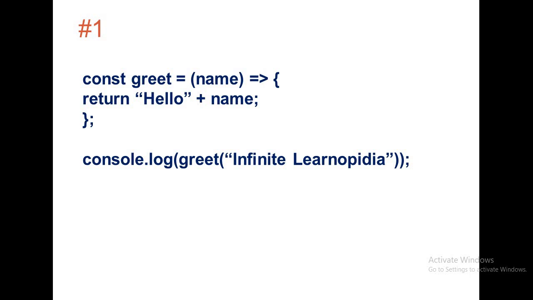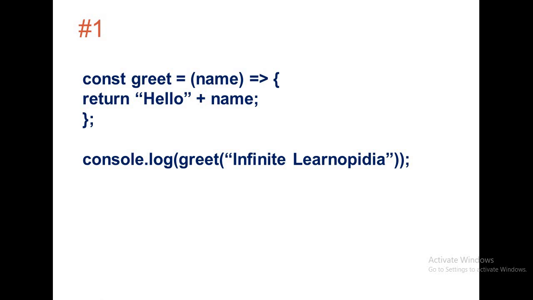So here is the first code. Here greet is an arrow function. The const keyword is used. Greet is the function name, followed by the equals sign. In round brackets there is one argument, name. Then comes the arrow, also called the fat arrow. This arrow is used in arrow functions in ES6 code.